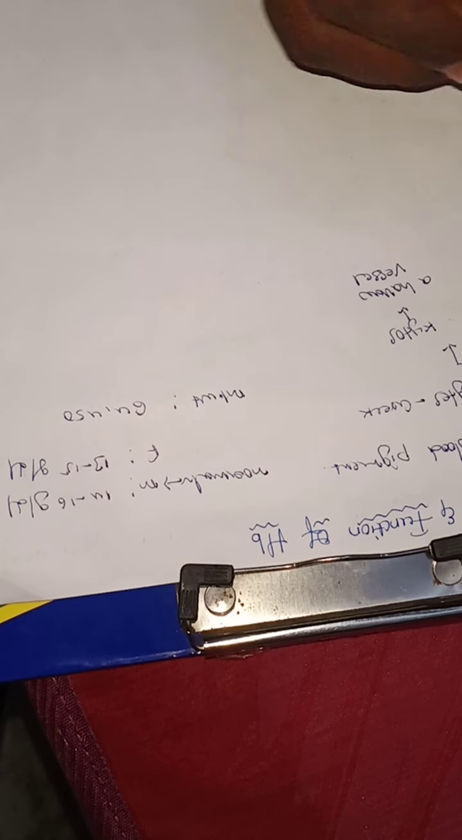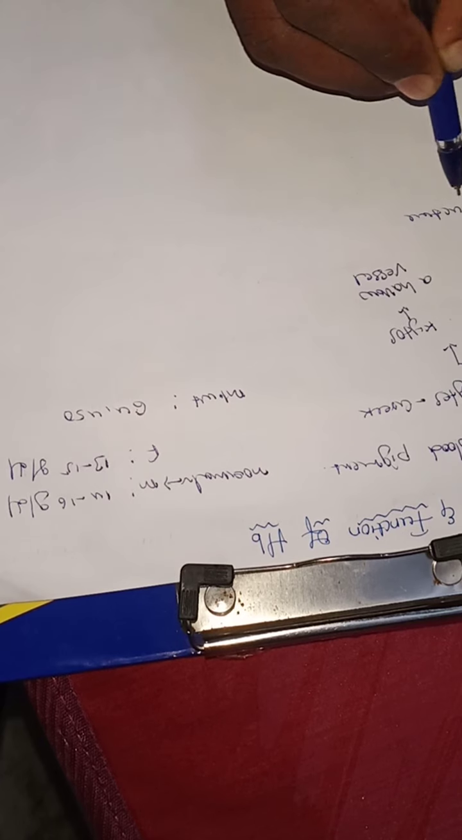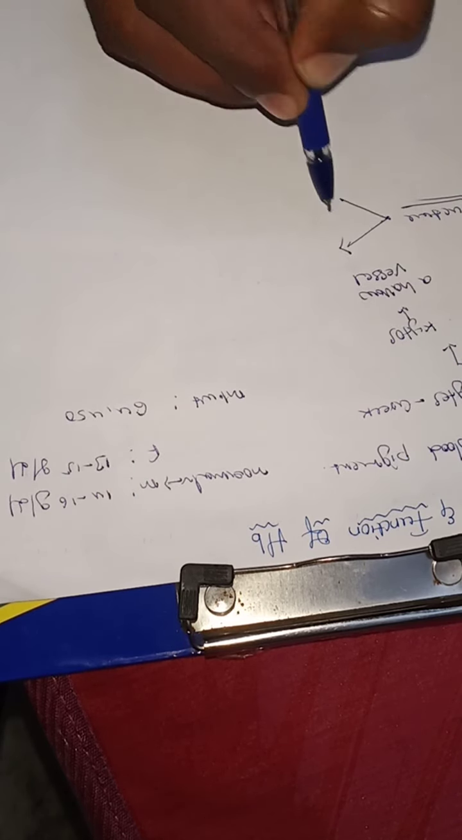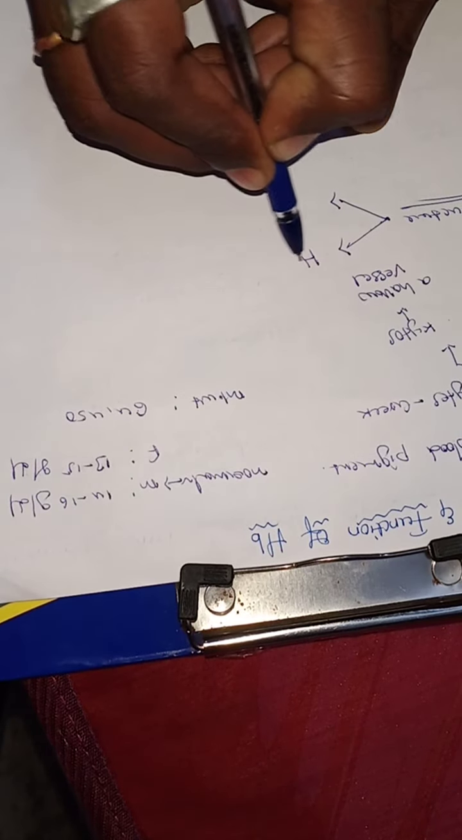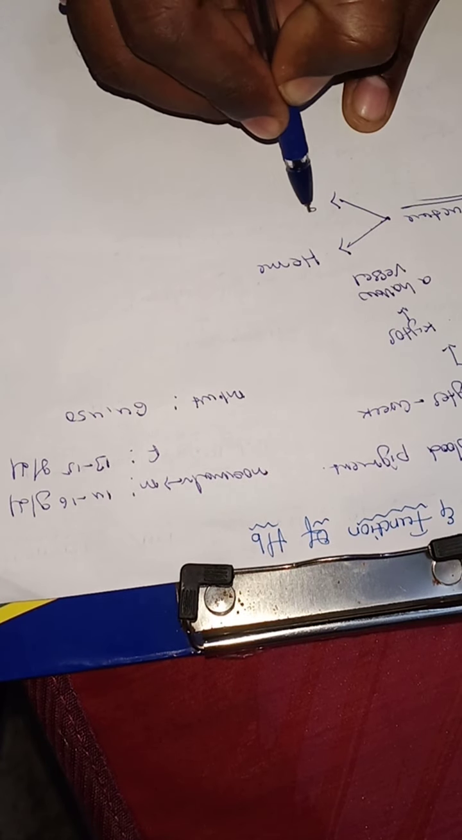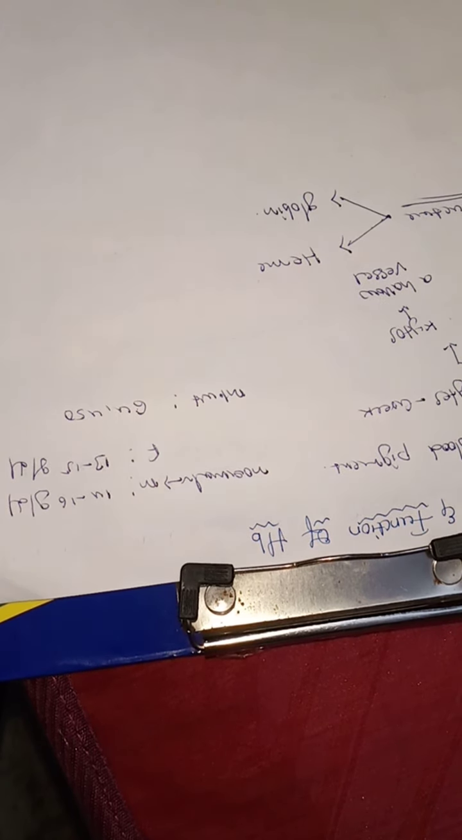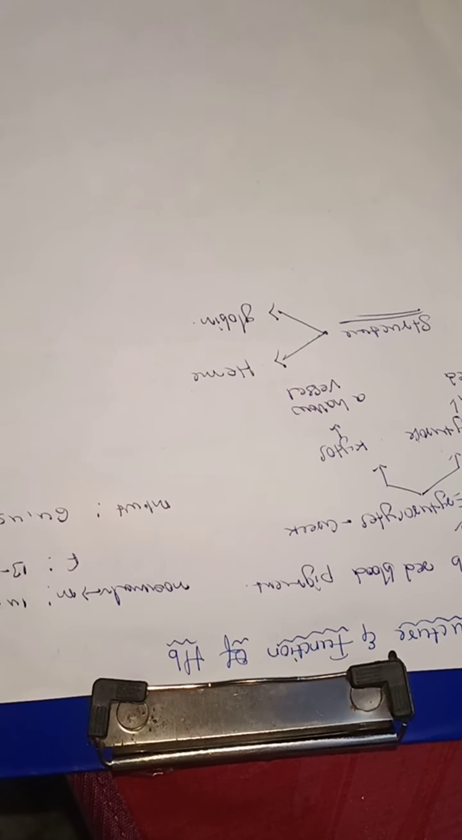Hemoglobin is structurally divided into two structures that combine to form hemoglobin. One structure is known as heme and the second structure is known as globin. Hemoglobin contains a combination of these two structures, heme and globin.